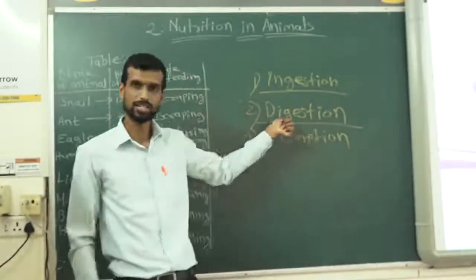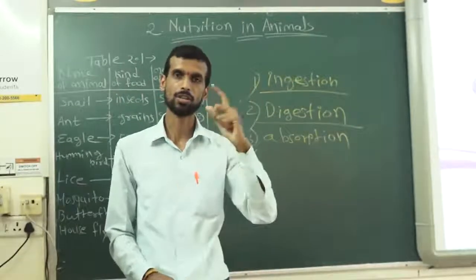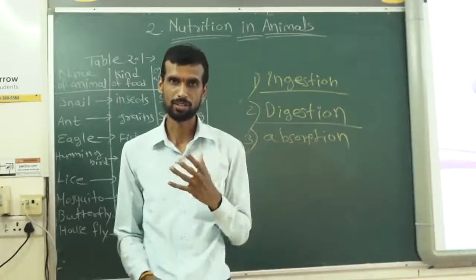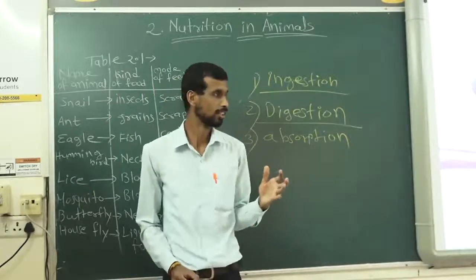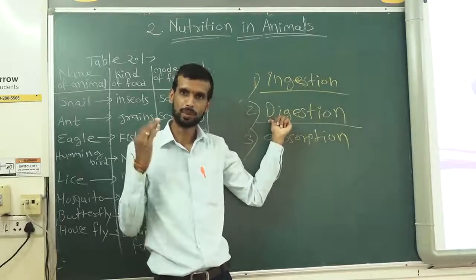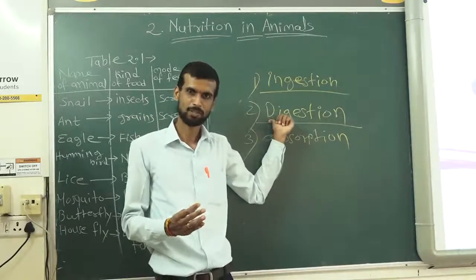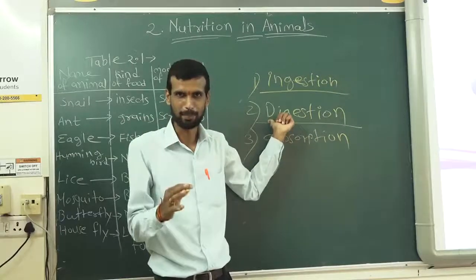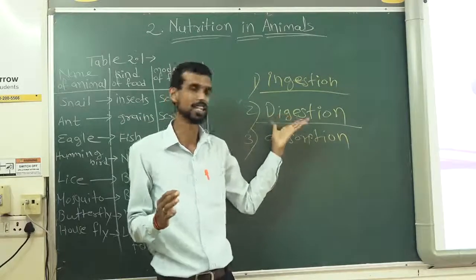One more thing about digestion: if your digestion is very strong, your immunity will be strong. Nowadays everyone is discussing immunity, right? On television you must have seen various advertisements showing that their tablets and medicine improve digestion.